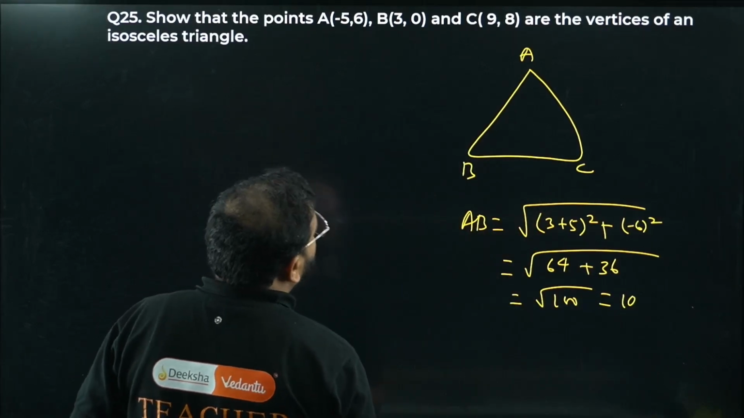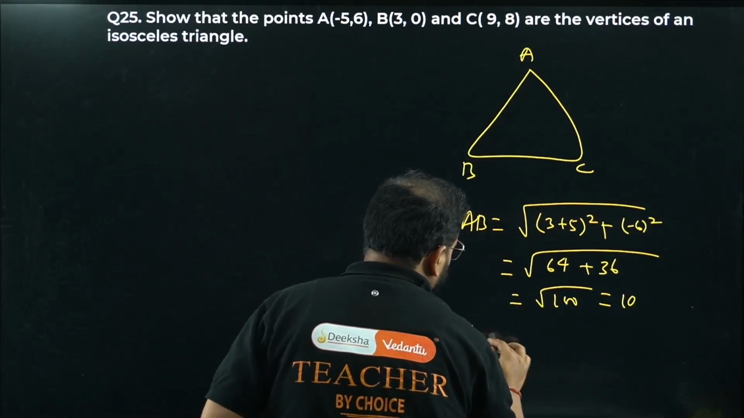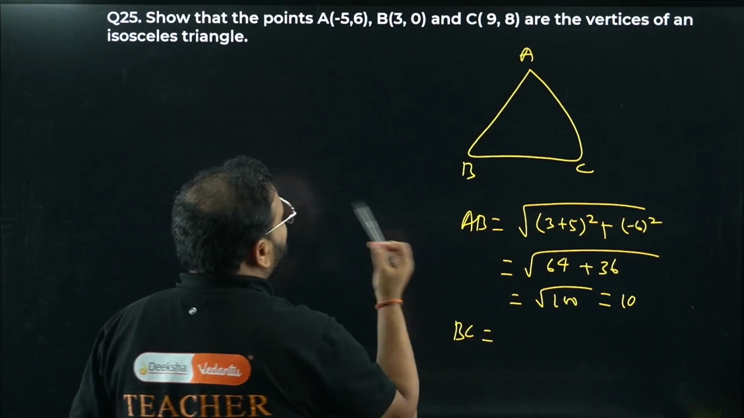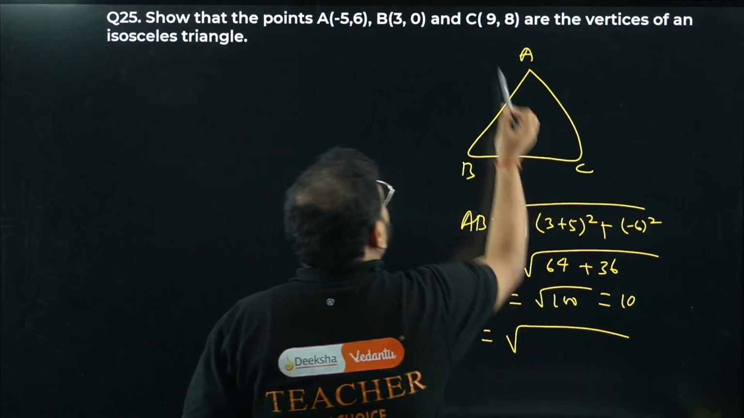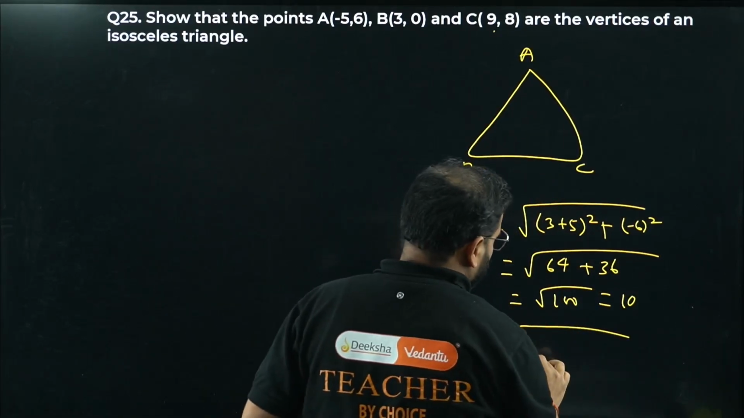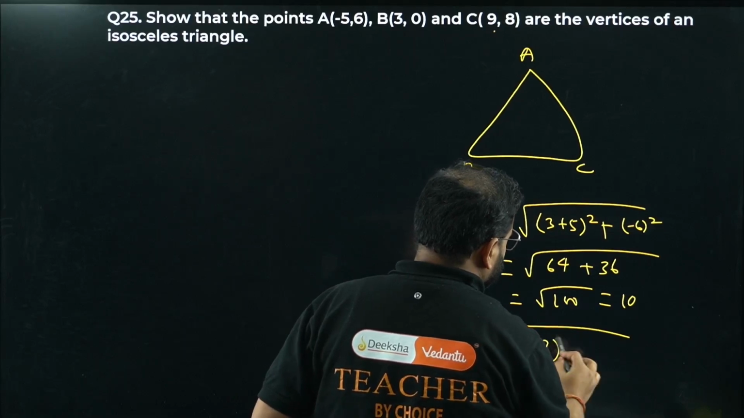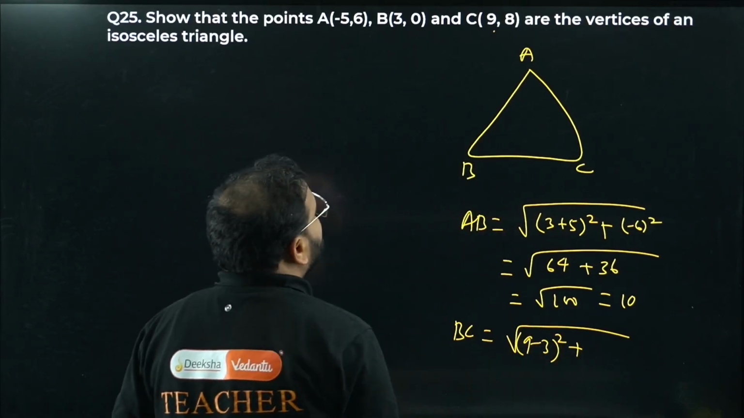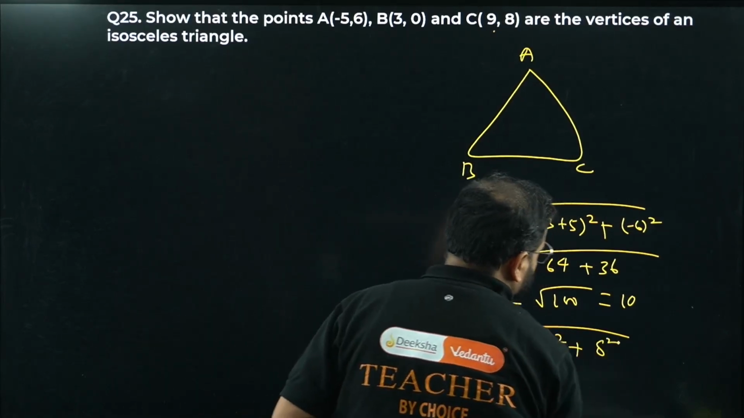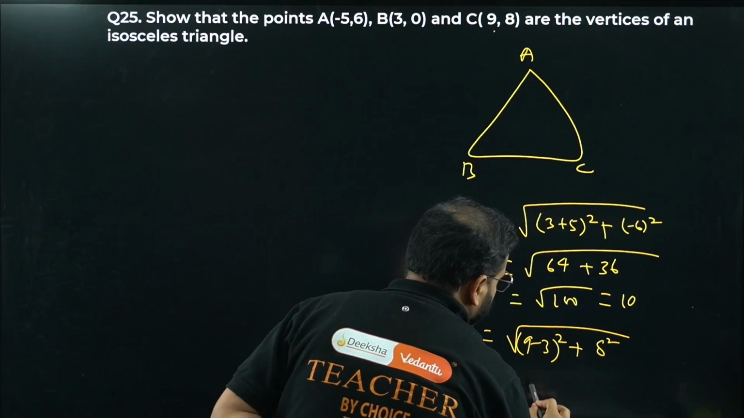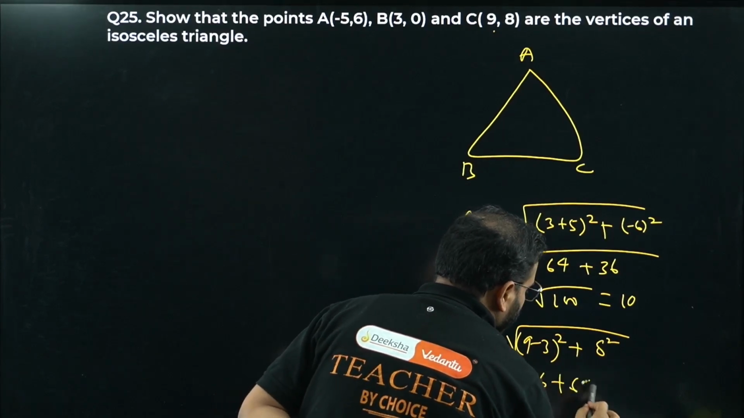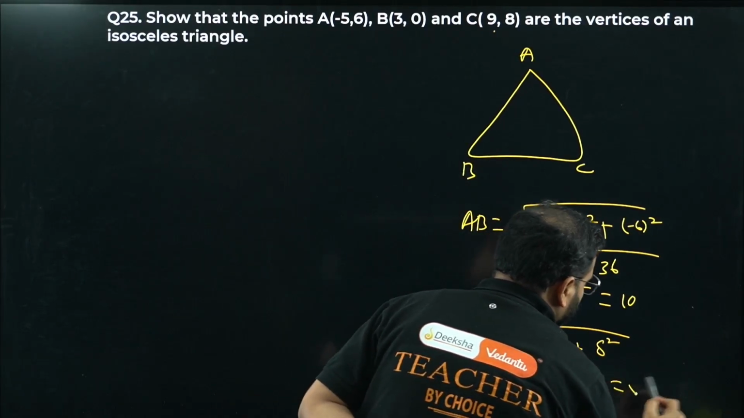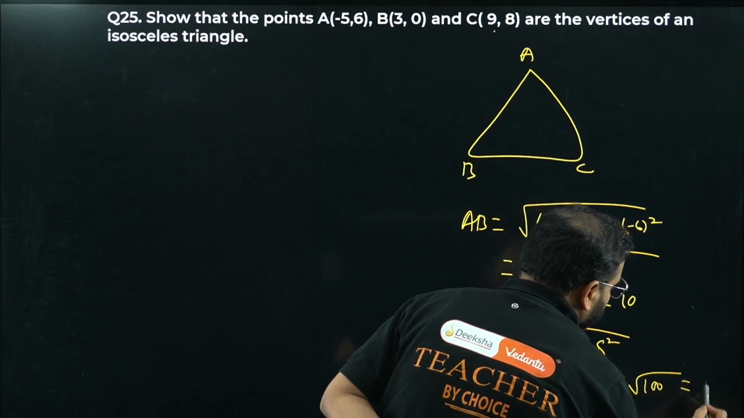Let's look for BC now. Length BC. So 9 minus 3, we'll have simply 6, and 8 minus 0, so simply 8 square. 6 square is 36, 64 here again. This is root 100 equals 10.